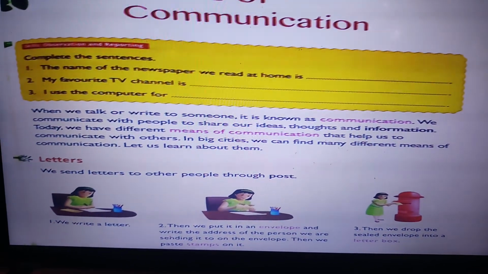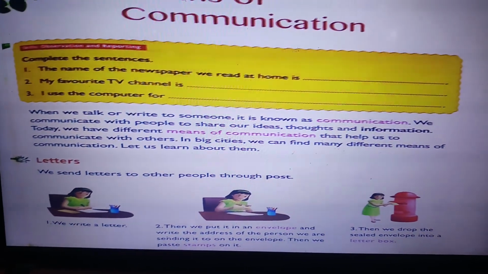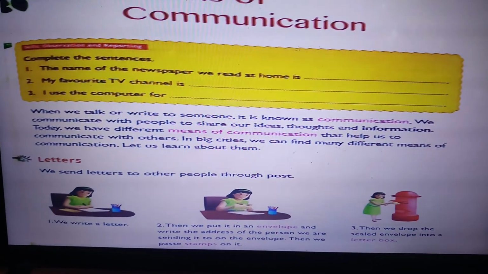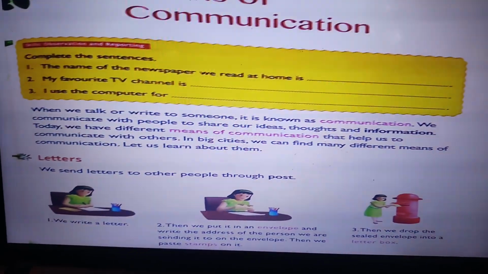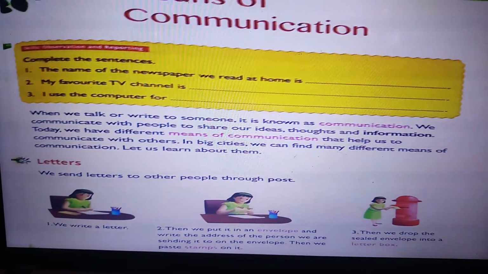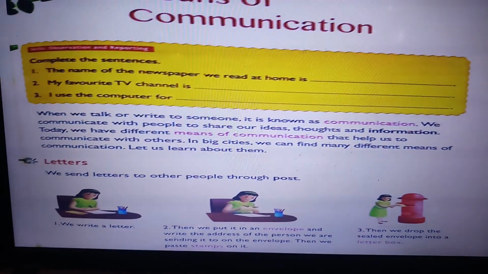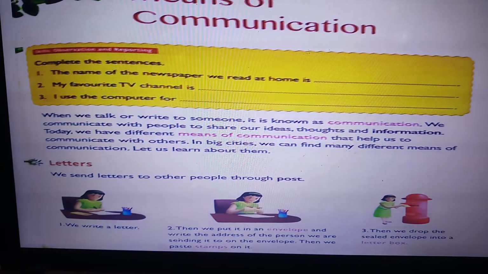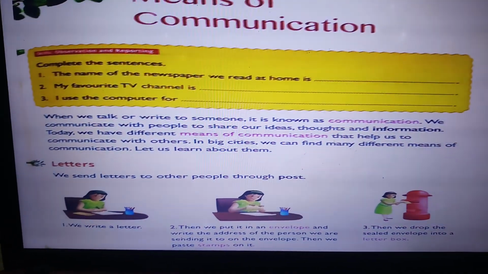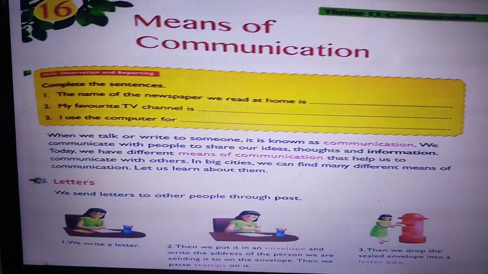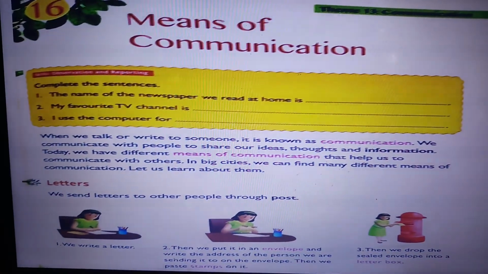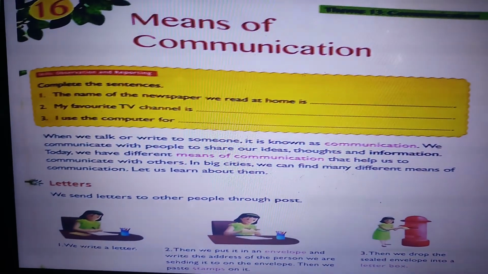How? We will write the letter, then we will put the letter in an envelope, then we will write the other person's address on the envelope so that the letter can be sent to that address, and we'll paste the stamps on it. Then we will drop the sealed envelope into the letter box, so that it can be taken by the postman and it will reach the other person.